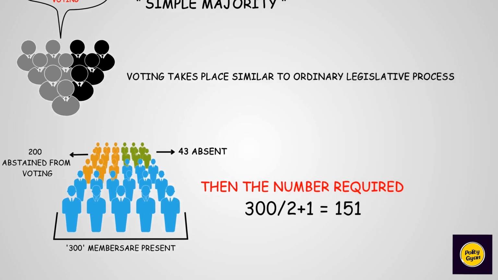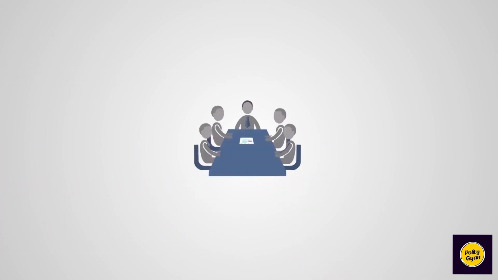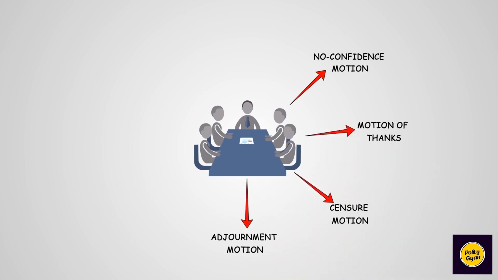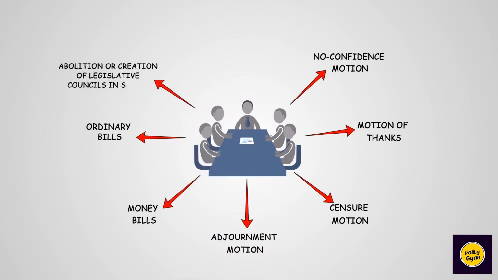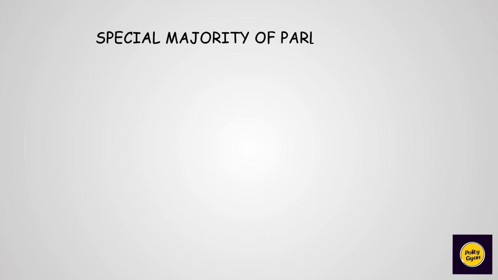Most of the normal motions and bills in the House, such as no confidence motion, motion of thanks, censure motion, adjournment motion, money bills, ordinary bills, abolition or creation of legislative councils in states, admission or establishment of new states, etc., are dealt with by simple majority of Parliament. Let us look at special majority of Parliament.